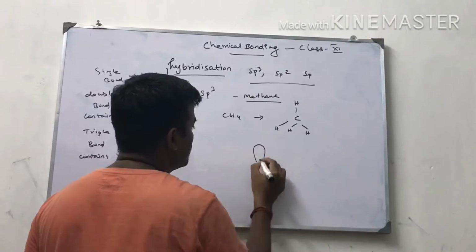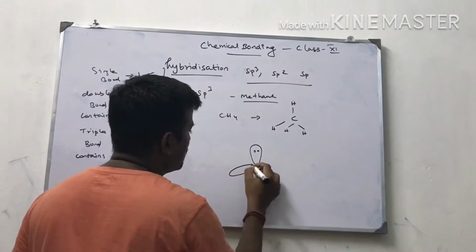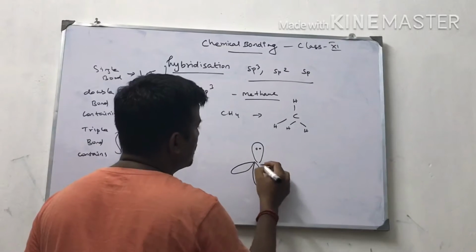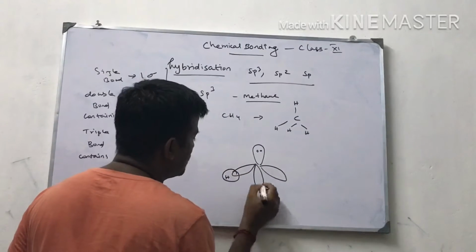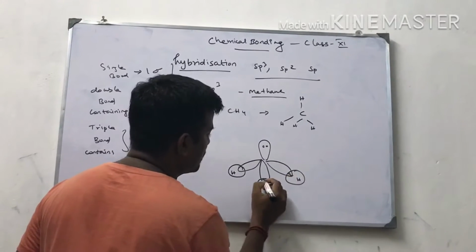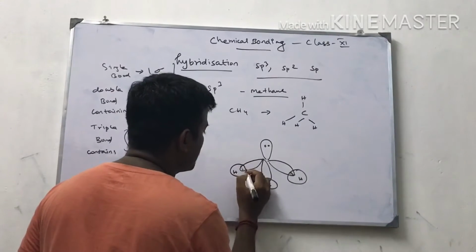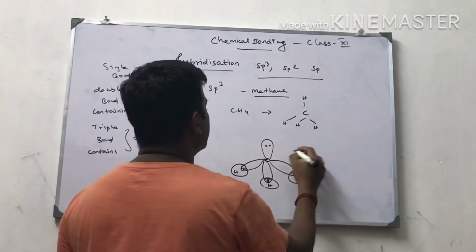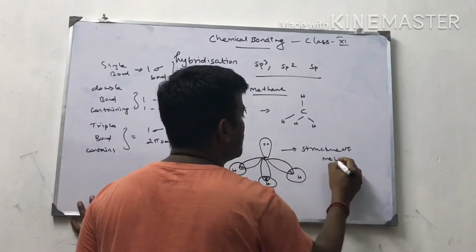So we have to draw a lobe here, one more lobe here, one more here, and one more here, surrounded by hydrogens, with electron pairs. This is carbon. This is the structure of methane.